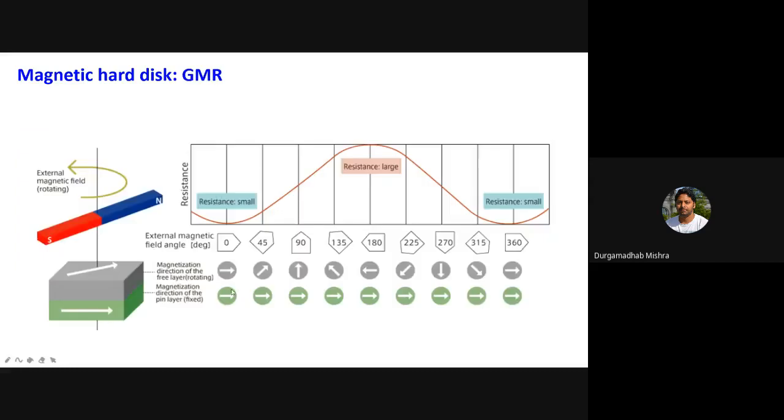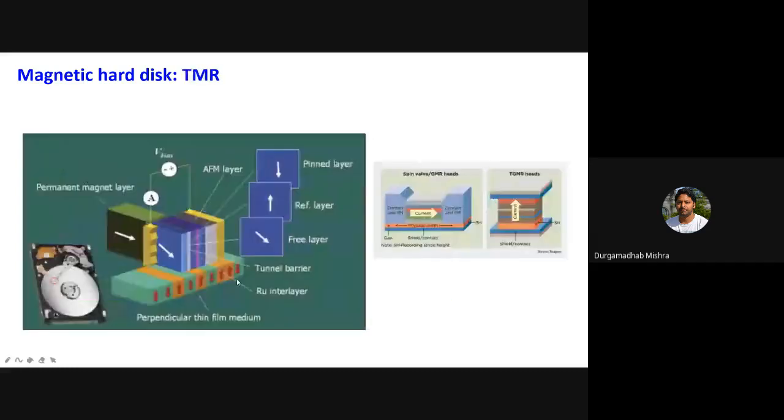The green layer, for example, is your reference layer, where the magnetization direction is fixed, and then the top layer will be your free layer, and its magnetization will rotate depending on the magnetization of your bit.